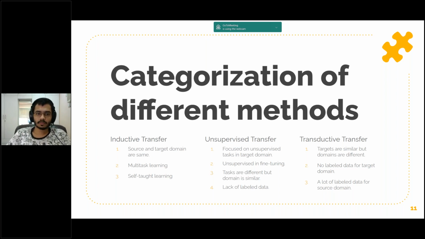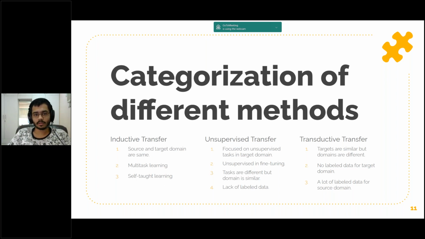In inductive transfer, the source and target domains are the same, yet the source and target tasks are different. The algorithms try to utilize the inductive biases of the source domain to improve the target task. Depending on whether the source domain contains labeled data or not, this can be further divided into two subcategories, similar to multitask learning and self-taught learning, respectively. This can be done in different ways, such as by adjusting the inductive bias of the target task, by limiting the model space, or narrowing down the hypothesis space, or making adjustments to the source process itself with the help of knowledge from the source task.